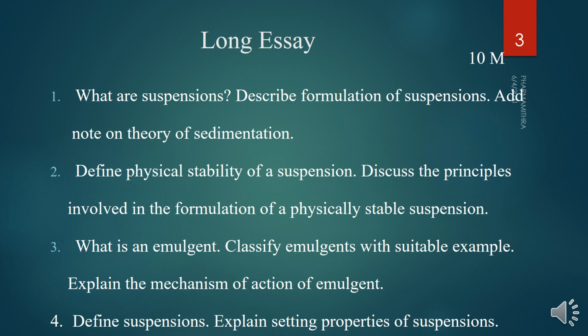So telling about the theory of sedimentation, we have to focus on two parameters. First, for the settling or sedimentation, you have to explain the theory of Brownian movement. We know the Brownian movement prevents the sedimentation. So you have to note what is Brownian movement and what is the effect on the particle size. Then you have to express the theory of sedimentation with the help of Stokes law.